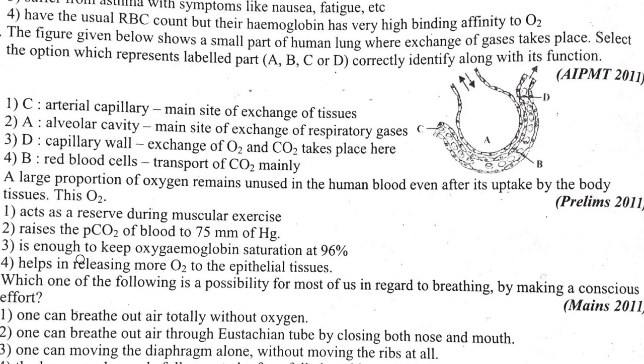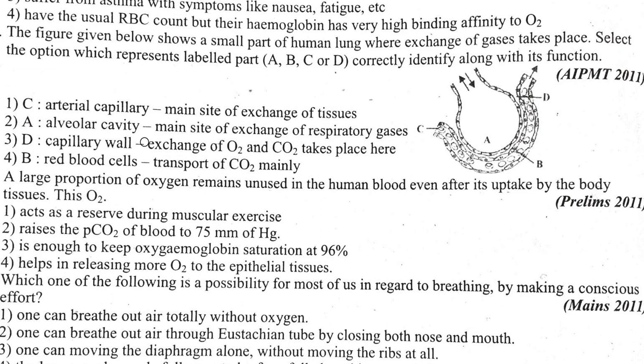The figure given below shows a small part of the human lung where exchange of gases takes place. Select the option which represents A, B, C, D. A is alveolar cavity. C is wrong, it's not arterial capillary.